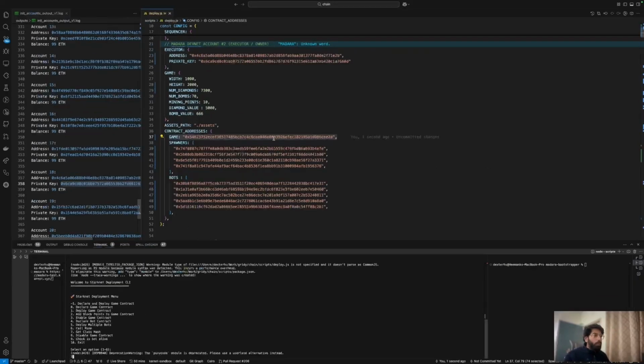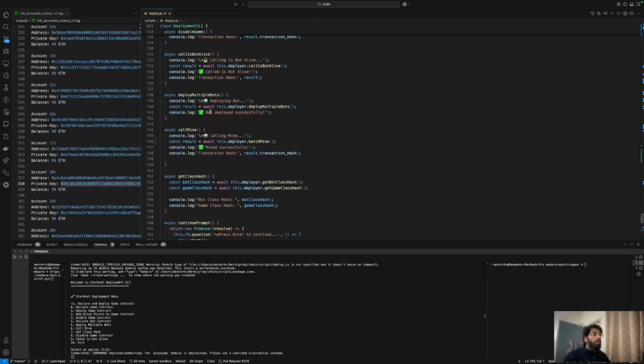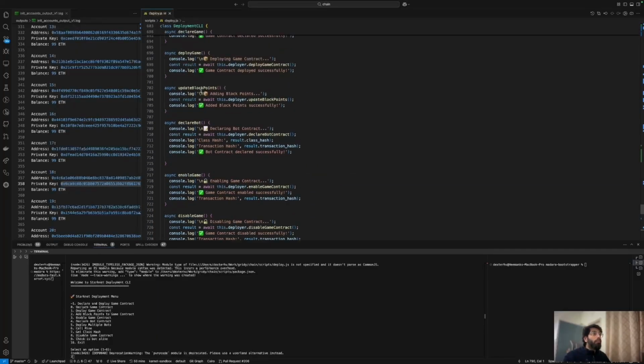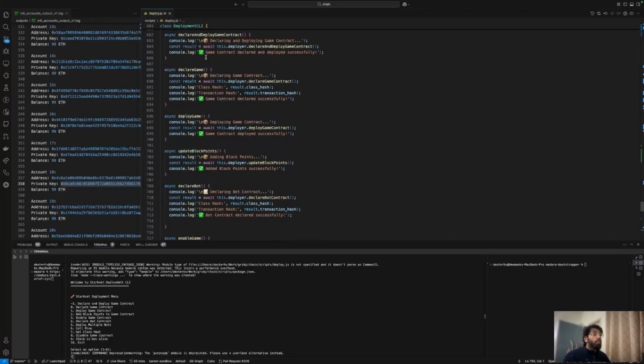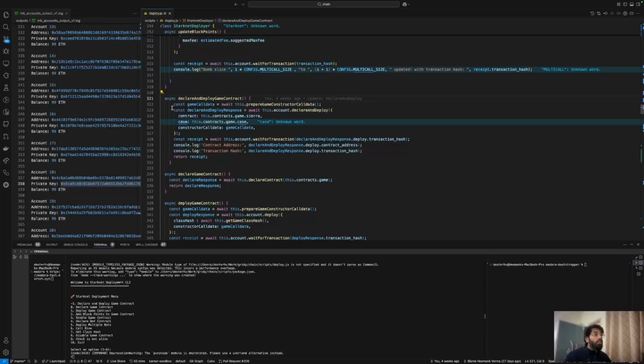Let's see the code as well. Let's see the code for that. So I'm going to go almost down and then search for this particular function that I'm using. So this is declare and deploy. That is what we did right here. Let's also check that out. Yeah, so this is what it was doing.